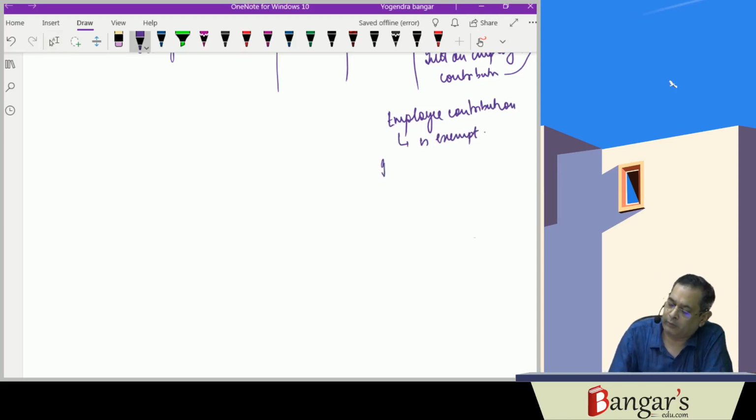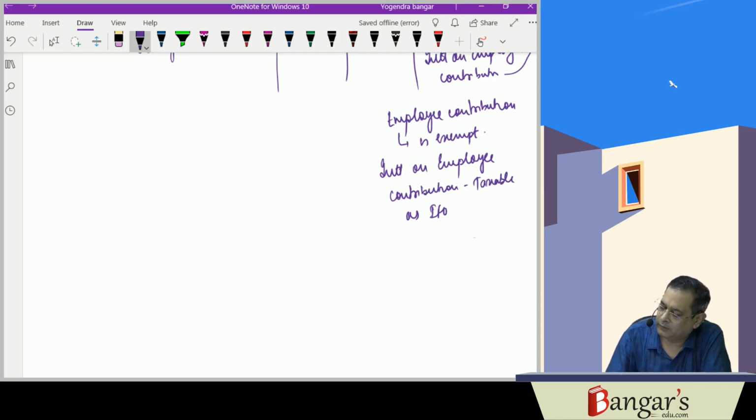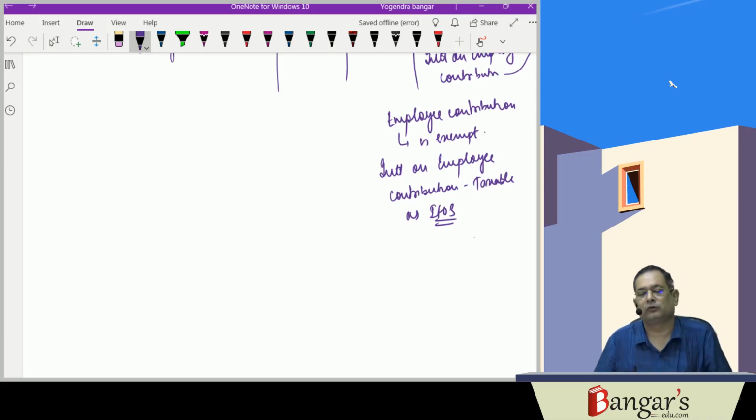Interest on employee contribution, the same is taxable as income from other sources.